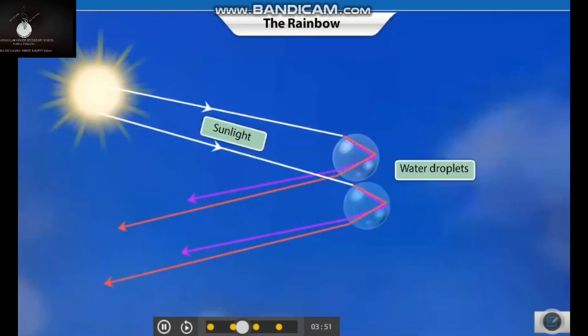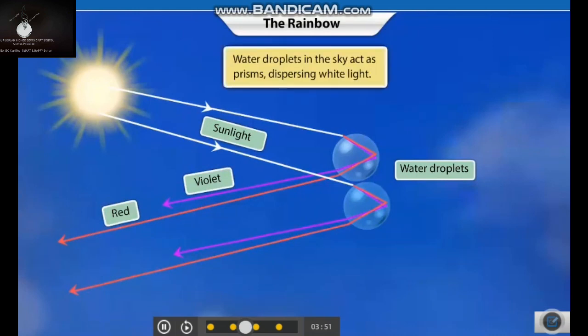The droplets reflect the sunlight internally and refract the light again as it moves out into the air. In this way, each water droplet acts as a prism and disperses sunlight. Together, millions of such tiny droplets form the bow-shaped spectrum in the sky.